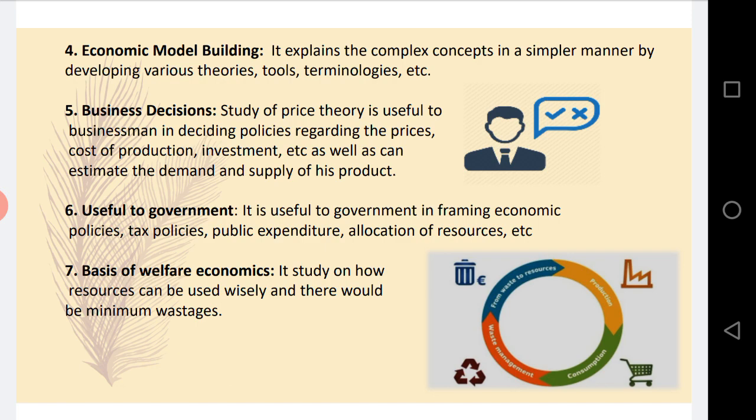Now how? As we know, as of now, there is the biggest pandemic happening in our country, that is COVID-19. And due to this COVID-19, various facilities are to be taken care of. Like we are in need of many hospitals, we are in need of masks, we are in need of vaccines.